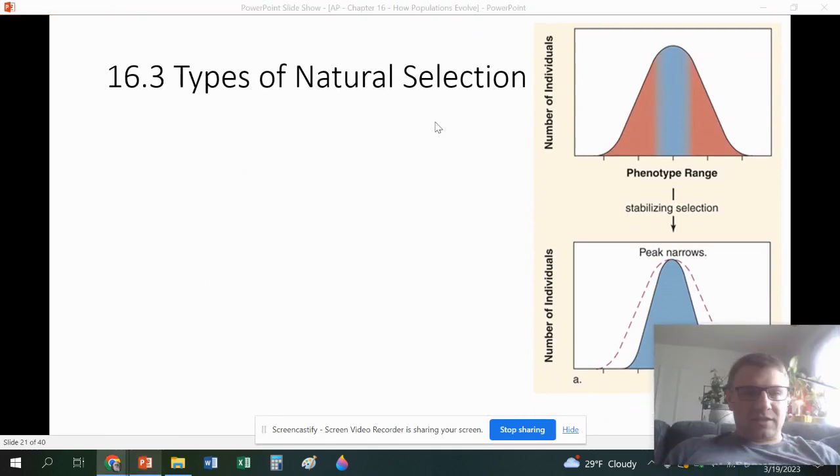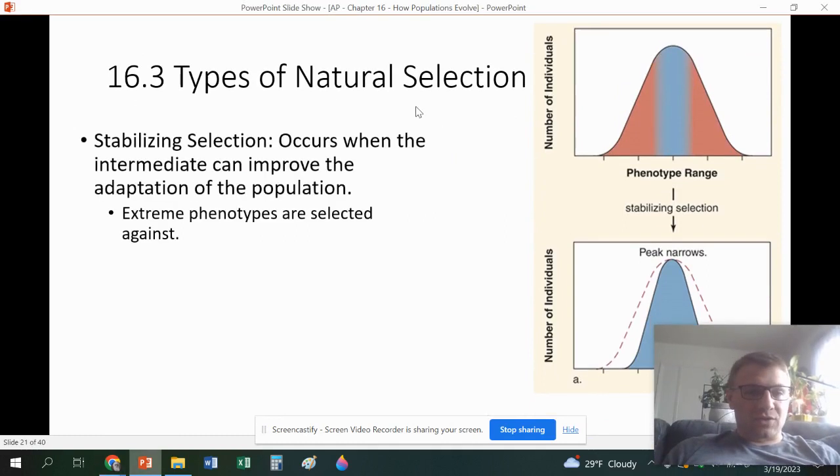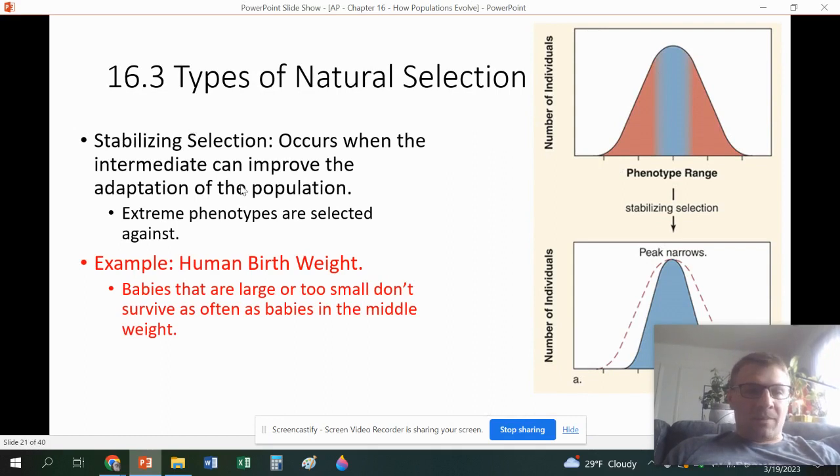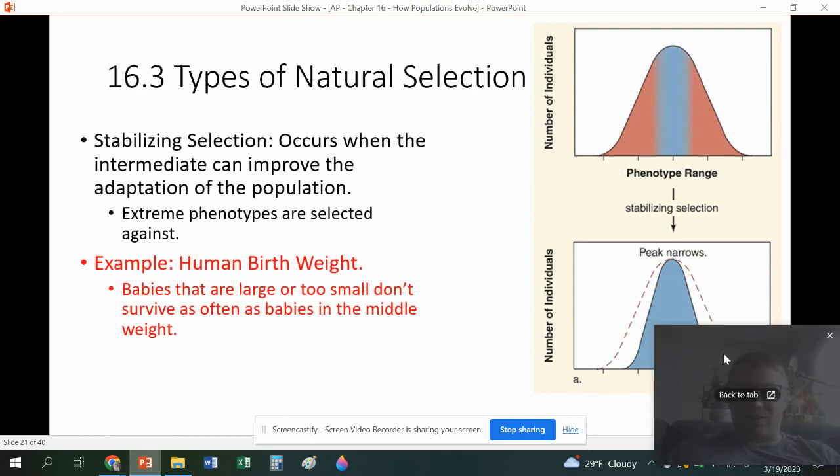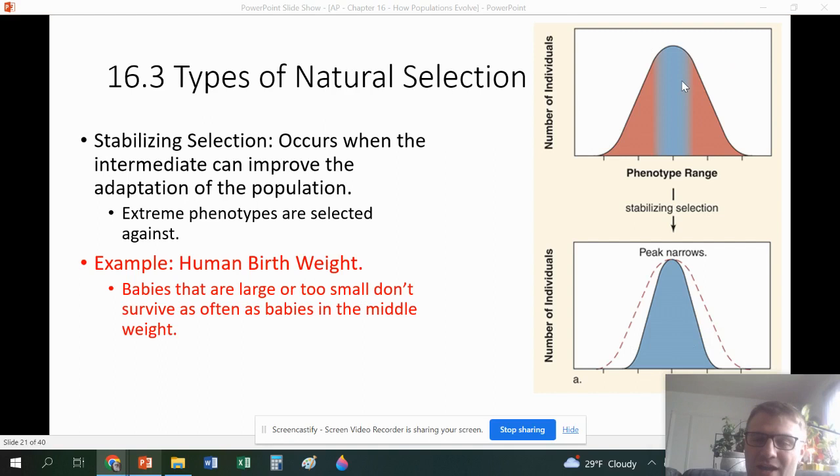We're going to move into 16.3, which is the different types of natural selection. So let's take a look here. We have the stabilizing selection. You can see we have this bell curve of variation of a population. The outskirts here are removed or they die off more easily. The innermost portion here survives better. So this is called stabilizing selection.